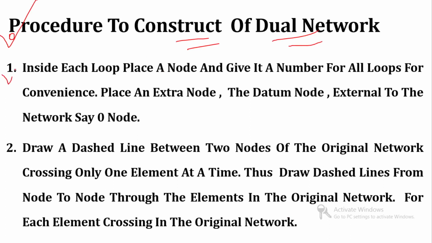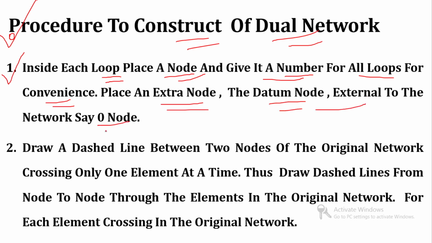The first step for the construction of the dual network is: inside each loop place a node and give it a number, for all loops, for convenience. Place the extra node as the datum node external to the network, say the 0 node or reference node.